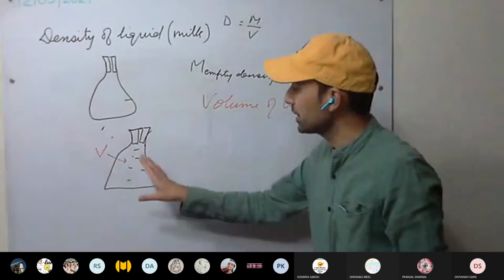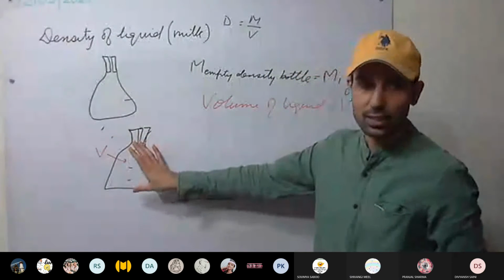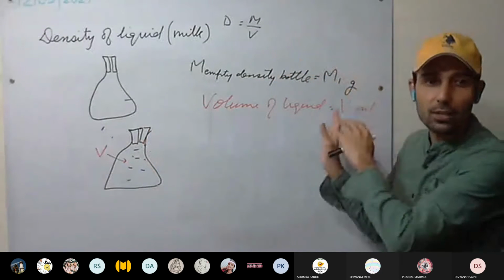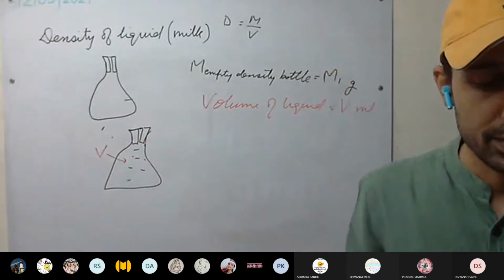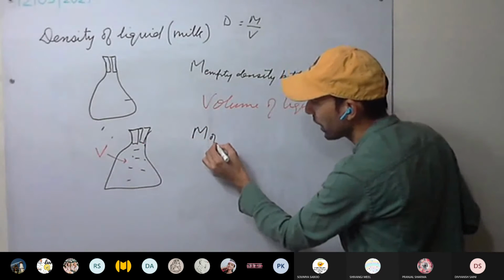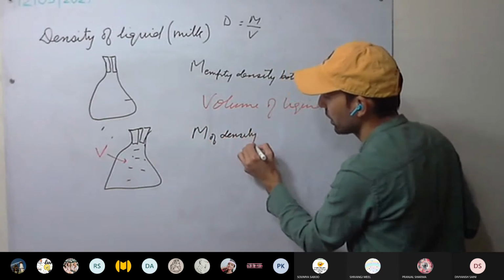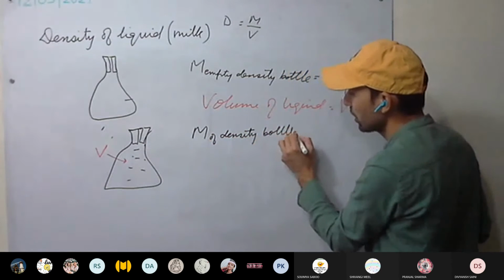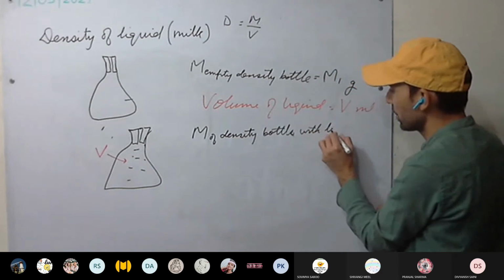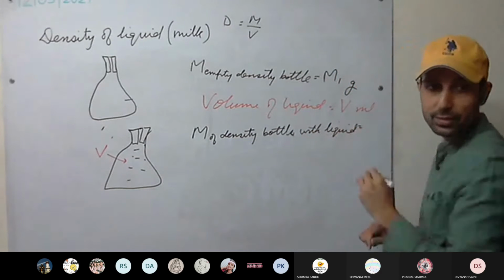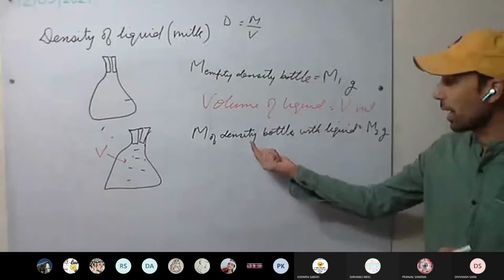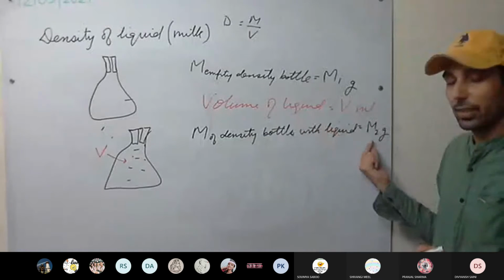Now this density bottle filled with milk, we measure the mass using the beam balance. So this time, the mass of the density bottle filled with liquid, let it be M2 gram. This is the mass of the density bottle plus liquid, M2 gram.